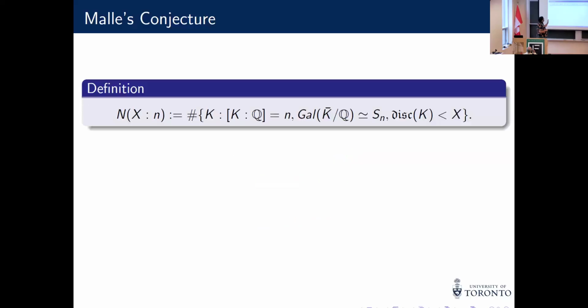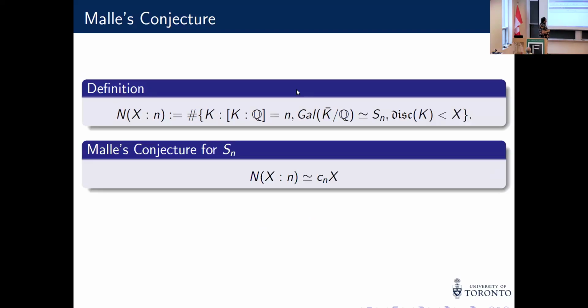So let's define N_n(X) to be the number of number fields K of degree n whose Galois closure is S_n and discriminant is less than X. Okay. So we have Malle's conjecture, which gives you a very specific asymptotic for N_n(X). It actually gives you an asymptotic for any specific Galois group sitting inside S_n, but we'll just limit ourselves to S_n. It says that asymptotically N_n(X) should be some C_n times X. The C_n is quite explicit, but we won't bother with that today.